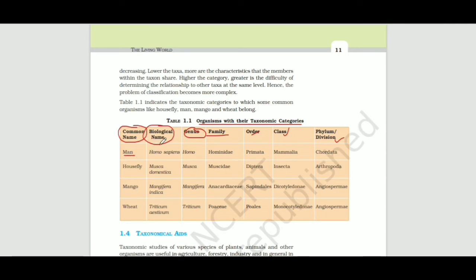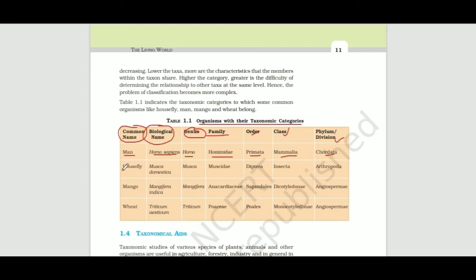Man's biological name is Homo sapiens. Homo sapiens is the scientific name of man. Homo is the genus and sapiens stands for species. Hominidae is the family, Primata is the order, Mammalia is the class and Chordata is the phylum.